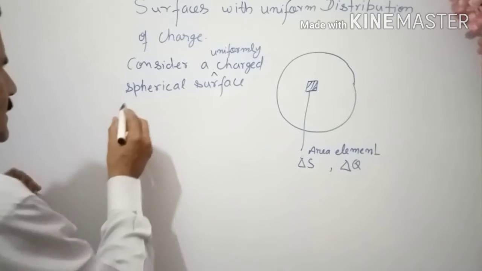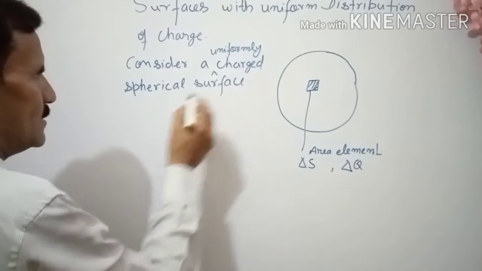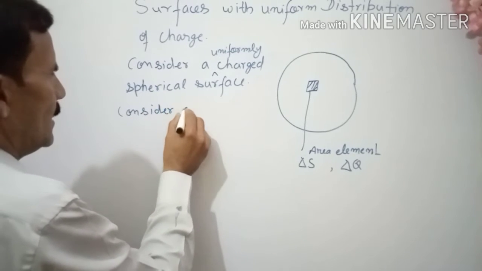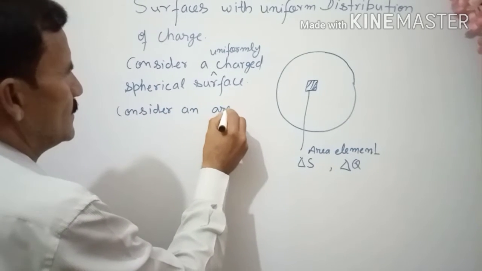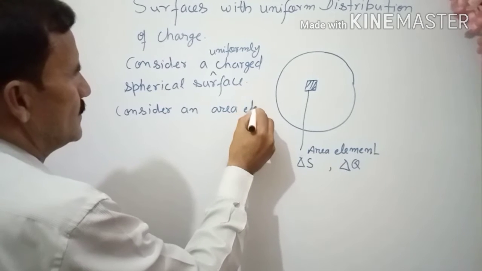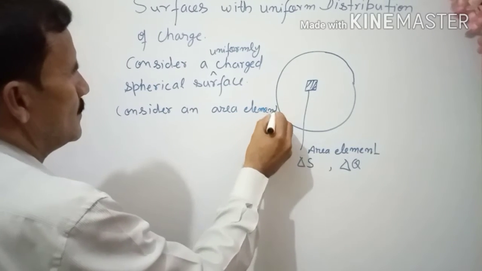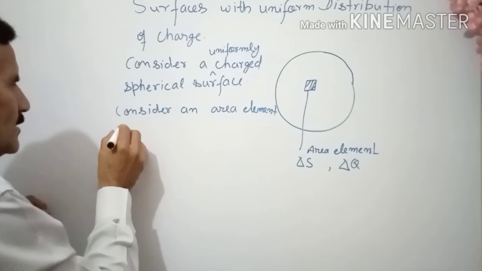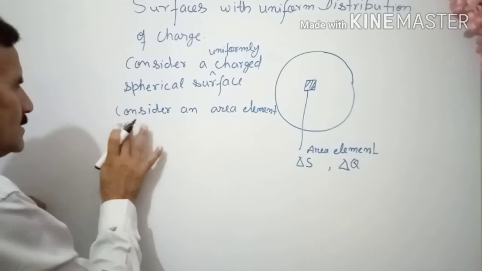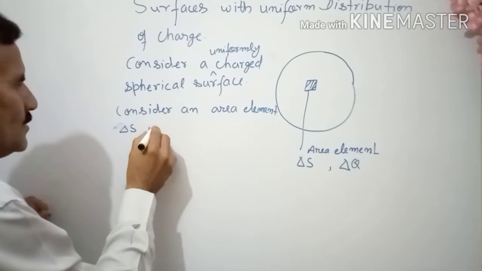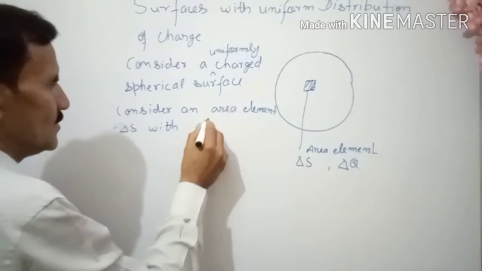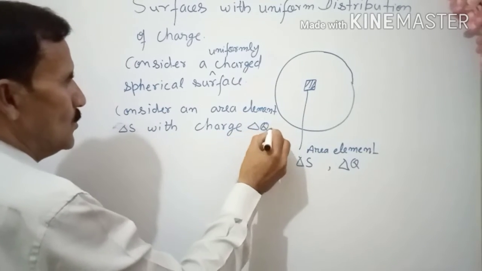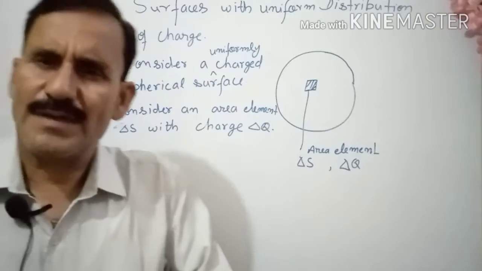Now consider an area element that is very small, delta S, with charge delta Q. Why is there an area element?